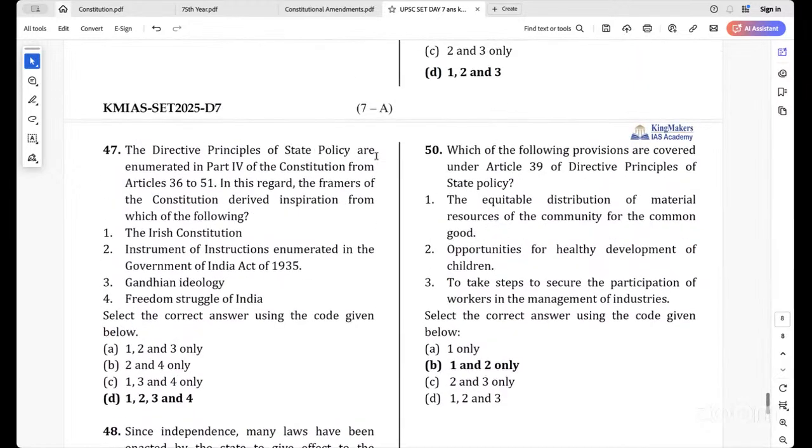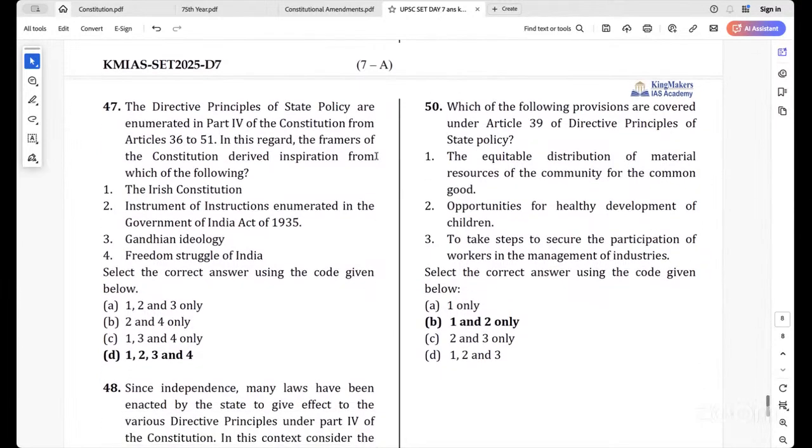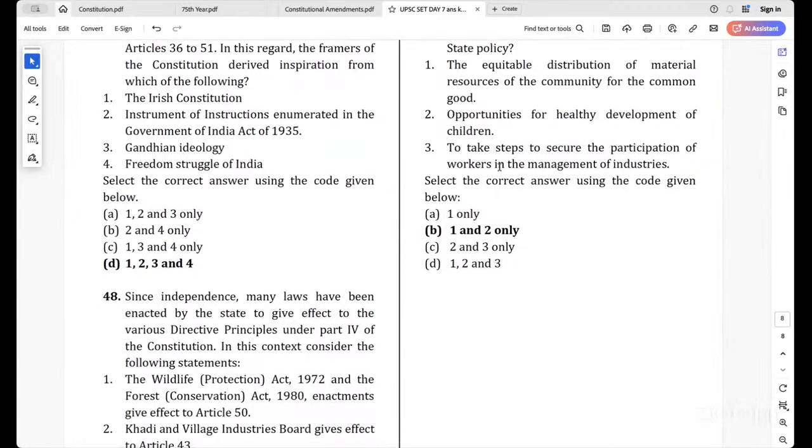Then the 50th one. Which of the following provisions are covered under Article 39 of Directive Principles of State Policy? Under Article 39, the equitable distribution of material resources of the community for the common good. Opportunities for healthy development of children. To take steps to secure the participation of workers in the management of industries.